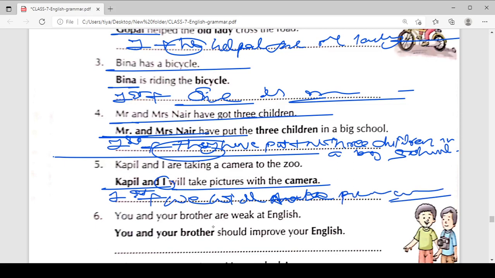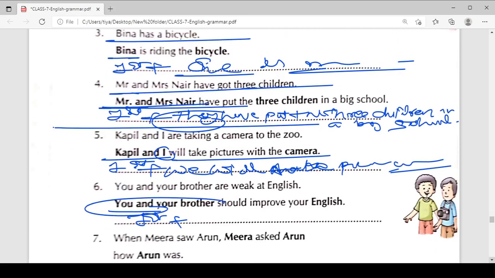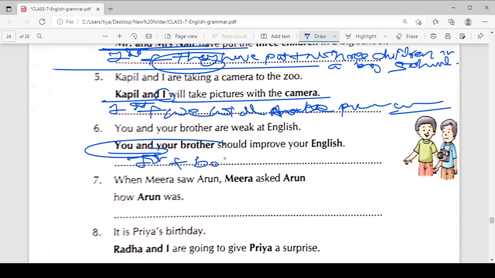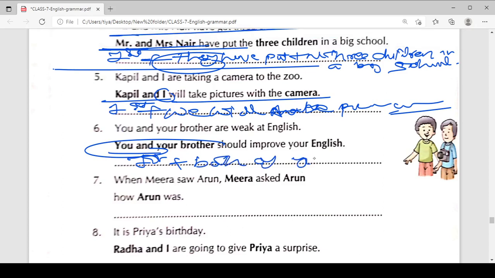Now, you and your brother are weak at English. So you can say you and your brother are weak at English. Just write the first sentence as it is. Then you say you and your brother should improve your English. Okay. So how can we replace this noun with the pronoun? Both of you. We can say both of you should improve your English.